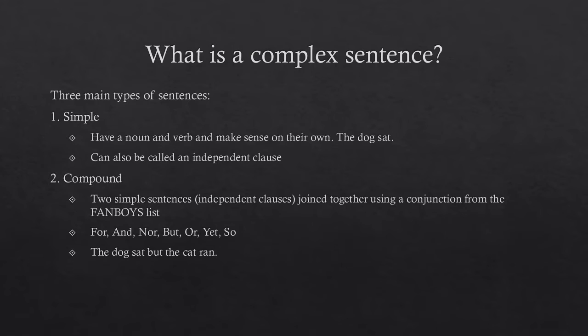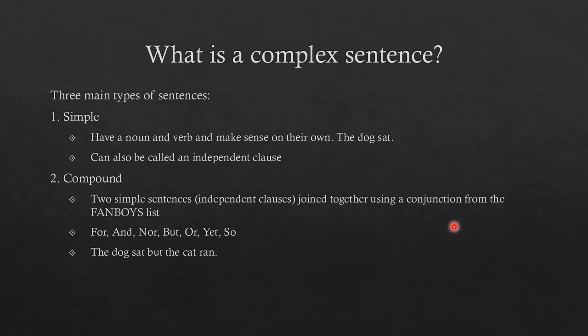Alright, firstly, what is a complex sentence? Well, we need to remember that there are three main types of sentence. The first is the simple sentence. Every simple sentence has a verb and a noun group and they make sense on their own. For example, the dog sat. In that sentence, the verb is sat, the noun is dog. Sometimes we can also call these an independent clause.